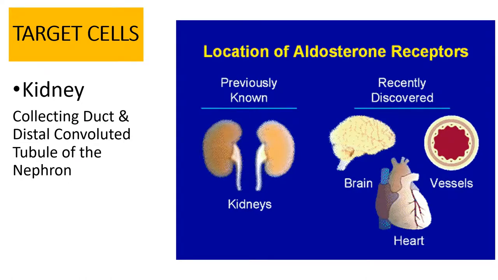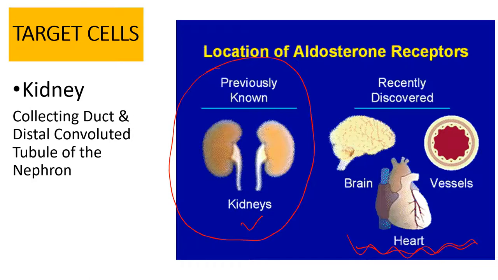So where does aldosterone go? What's the target? The main target that we're going to be taking a look at is the kidneys. This is just more FYI. We're going to look at the effects of aldosterone on some of these other structures, but for test purposes, where does aldosterone target? It goes to the kidneys, specifically the collecting duct and the distal convoluted tubule of the nephron.